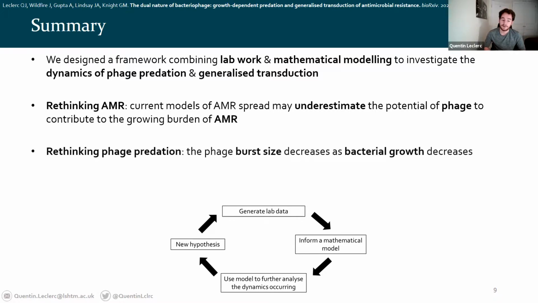In terms of rethinking phage predation, this is another result which builds upon some previously published experimental research on the link between the phage burst size and the bacterial growth. So here, this is the first time that we've been able to link these two components so straightforwardly.